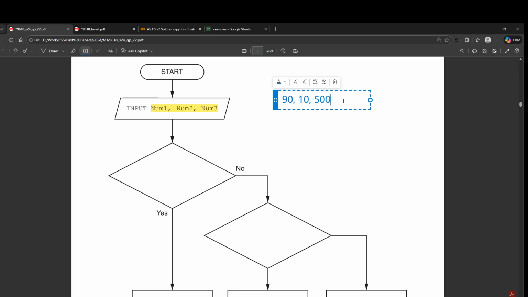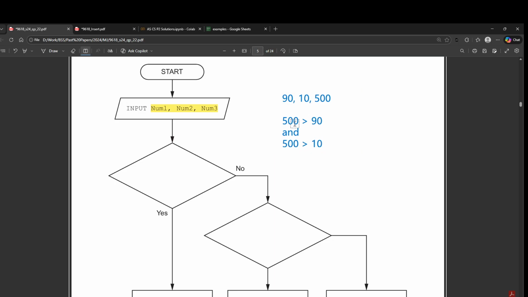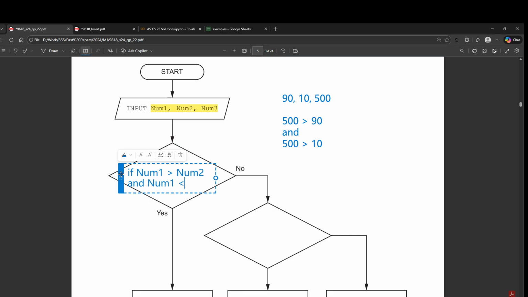How do I know 500 is largest? First I compared 500 with 90. Is 500 greater than 90? And then I also compared 500 with 10. If both of them are true, then that means the value is the larger value. So we have to do that for all the variables. So we check if num1 is greater than num2 and num1 is greater than num3, like this.